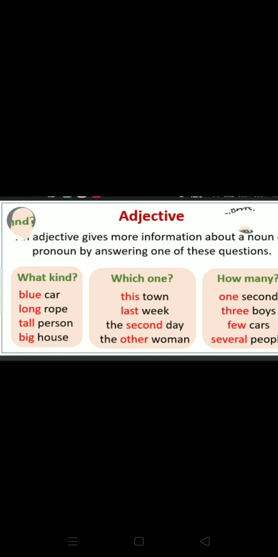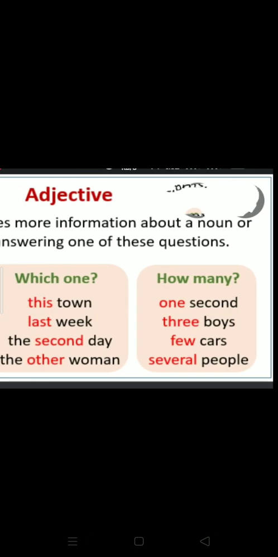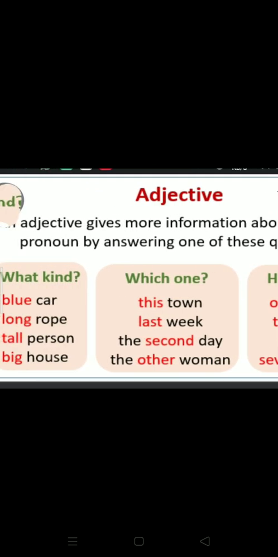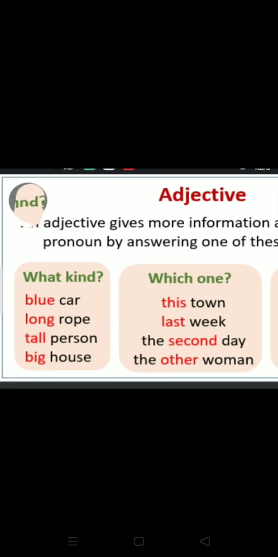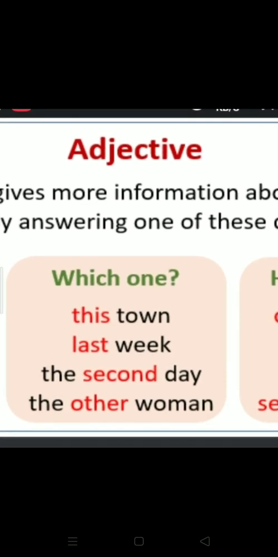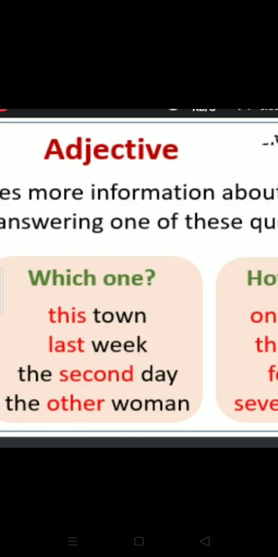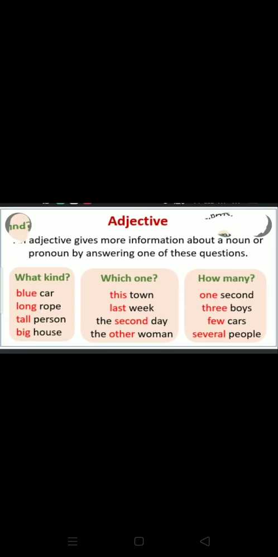Now adjective, children. An adjective is nothing but information about a noun, something more information about either a noun or a pronoun. There are different types of adjectives. Like car. Which car? Blue car. Rope, long rope. Person, tall person. Big house. Then in pronouns also you find specifications, descriptions, like this town, that town, this week, first week, last week. These all come in your adjective.